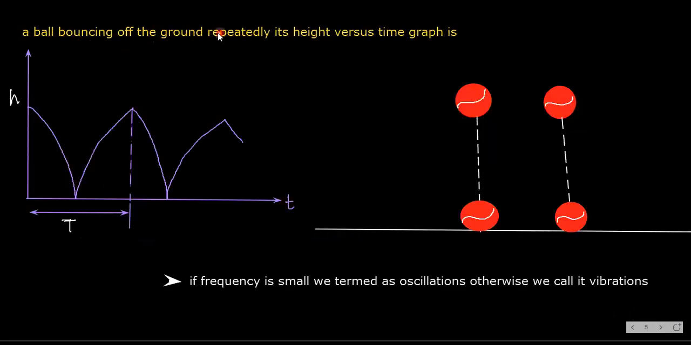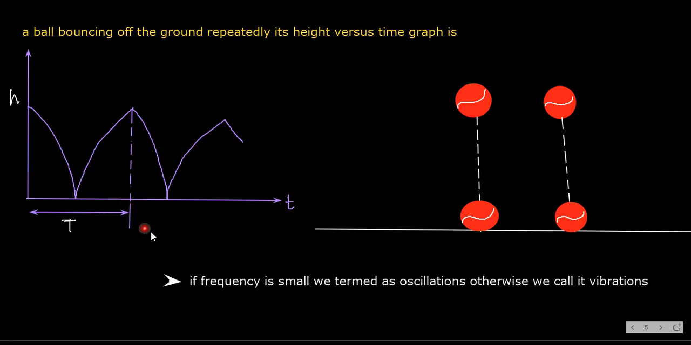Next one. See here, a ball bouncing off the ground repeatedly, its height versus time graph is. This is a ball and we are dropping it. So it will go down. Again, it will bounce back like this. Again, it will fall down. So I have shown here coming down, again going up, again coming down. Whatever time period we want to find, it is from the initial position to the next initial position.